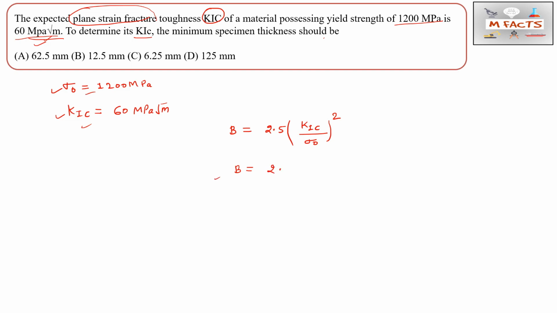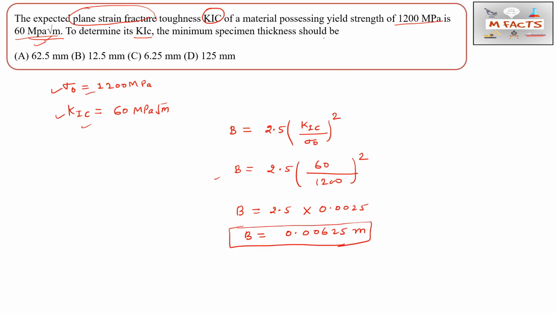So B is equal to 2.5, and the KIC value is given, that is 60 MPa square root of meter, divided by 1200, whole squared. From here we will get 2.5 multiplied by 0.0025, and the value of B will be equal to 0.00625 in meter. But in the question they are asking in mm. So how can we change it into millimeter? In millimeter we write it like this: 6.25 millimeter.